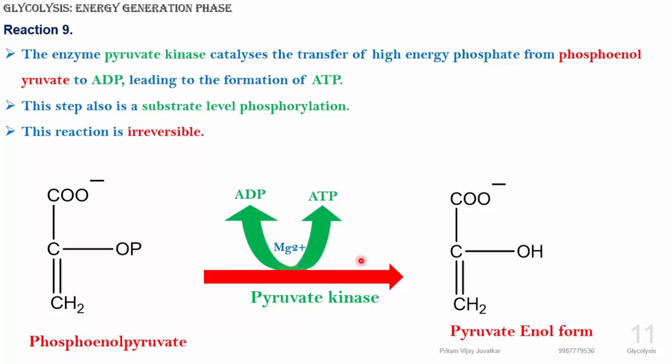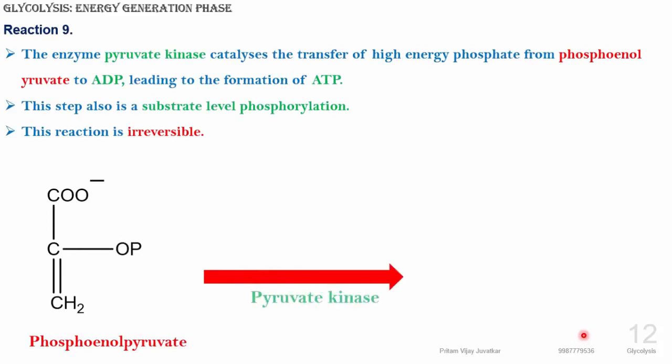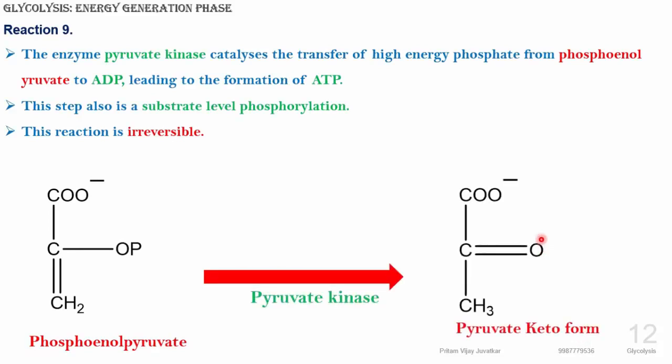So there are three irreversible reactions. The first is glucose converted into glucose 6 phosphate, and next is fructose 6 phosphate converted into fructose 1,6 bisphosphate. The third irreversible reaction is phosphoenol pyruvate converted into the pyruvate enol form, which has the hydroxyl group. Now we can see the keto form. The same phosphoenol pyruvate, in the presence of pyruvate kinase, forms pyruvate keto form. The keto form has a double bond between the oxygen and the second carbon, and this is the last step of the reaction.